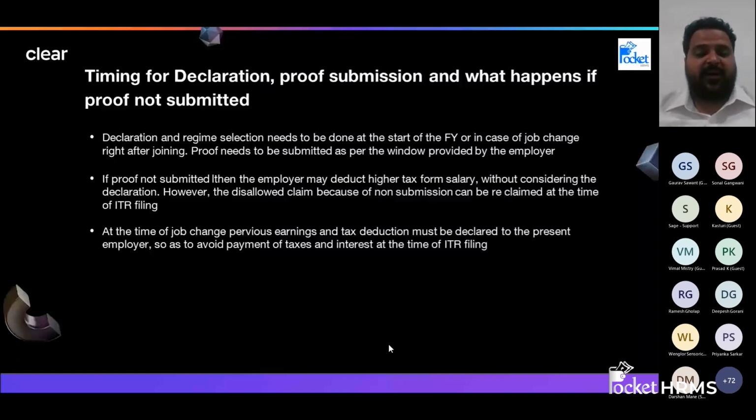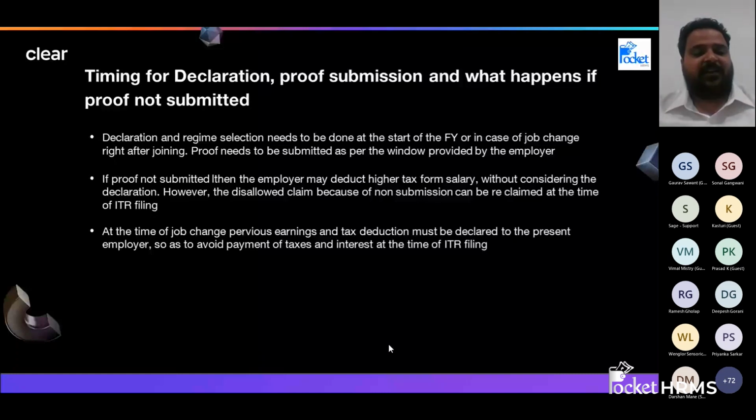Apart from that, one very important thing you should keep in mind is that whenever you are shifting jobs, we have seen in many cases that we do not declare the income from the previous employer. We may have many reasons for not declaring that income.